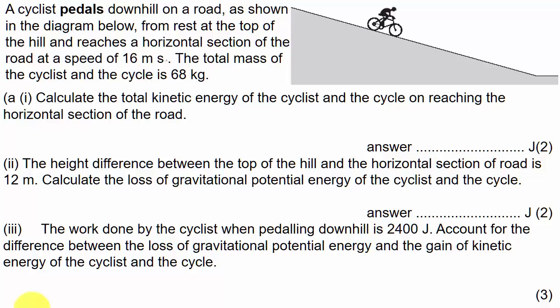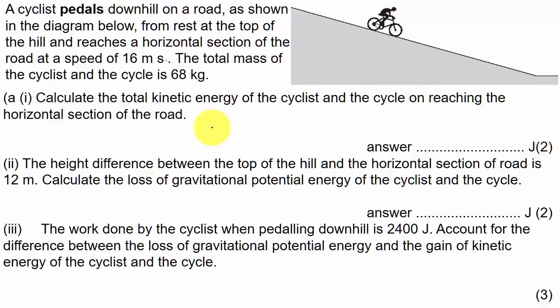Okay, so the question is about cyclists going down a hill. They start from rest at the top of the hill. They reach a horizontal section of the road, this is the horizontal section, at 16 meters per second. The mass of the cyclist and the bicycle is 68 kilograms. Step 1, calculate the kinetic energy of the cyclist and the cycle on reaching the horizontal section of the road.